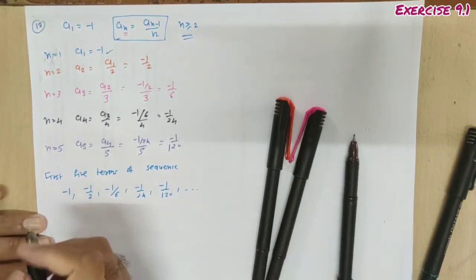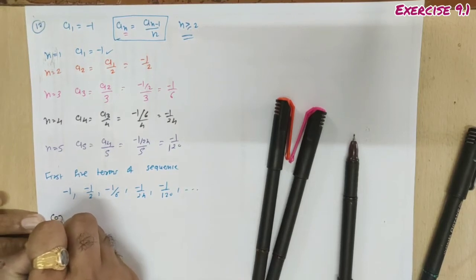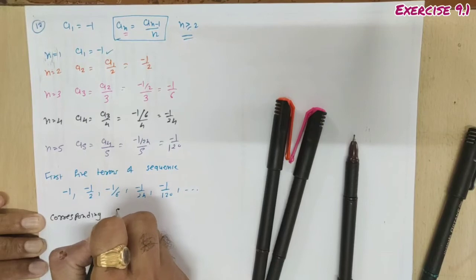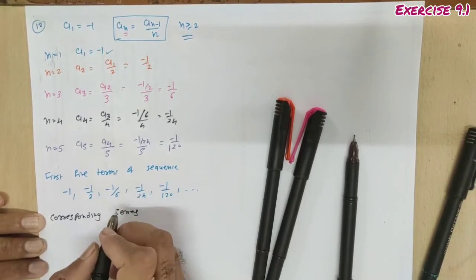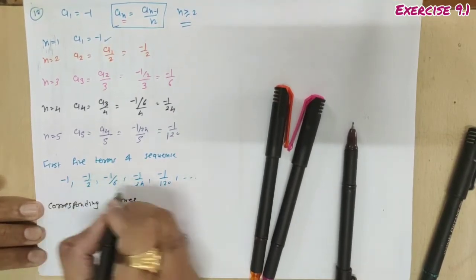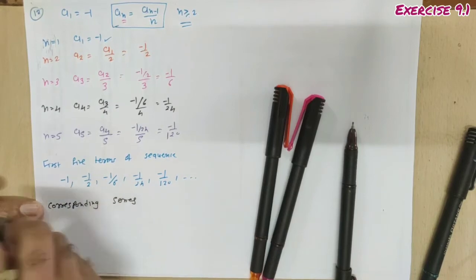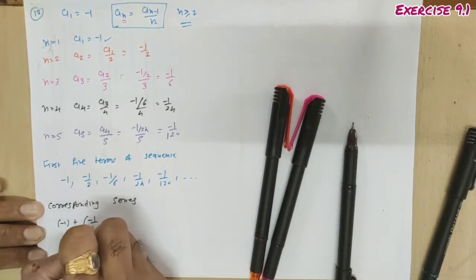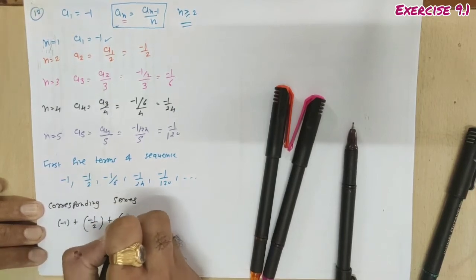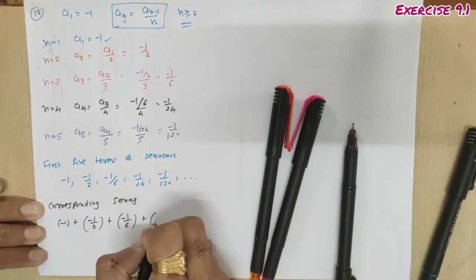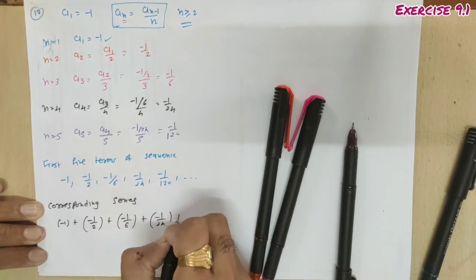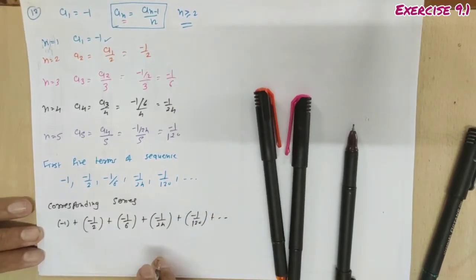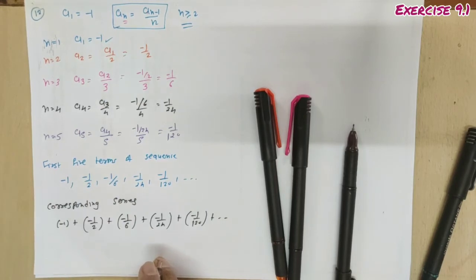So the corresponding series of the sequence is the sum of all these terms, so that will be equal to -1 plus -1/2 plus -1/6 plus -1/24 plus -1/120 plus up to infinity. Done.